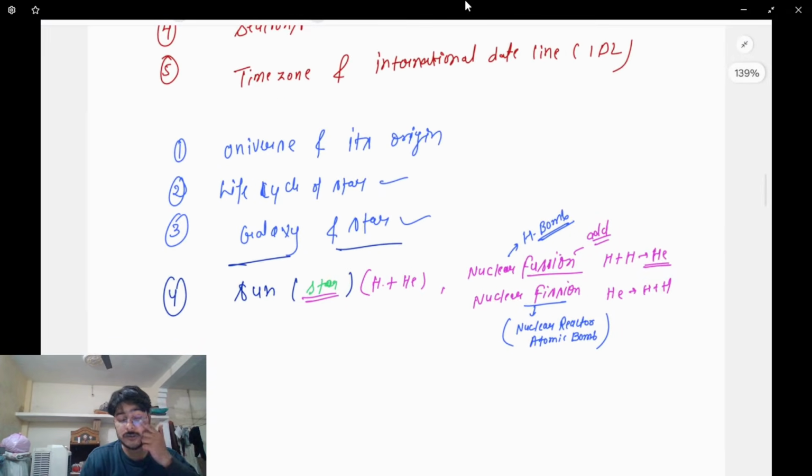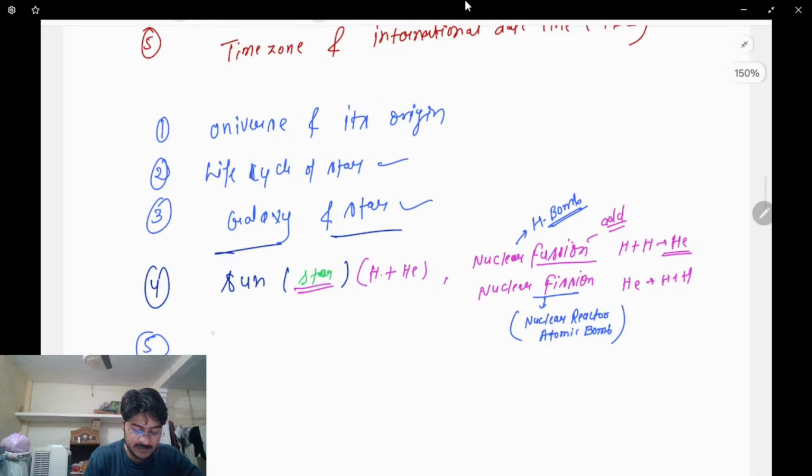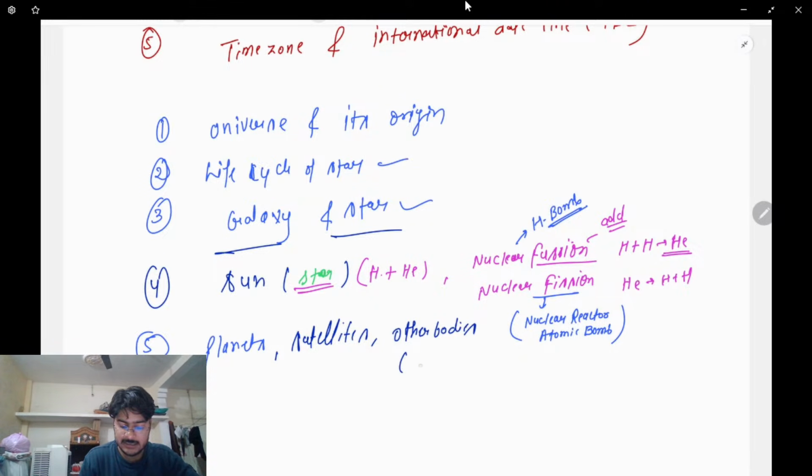Now coming to the next topic that we are going to study. The fifth topic is planets. We'll study planets, satellites and other bodies, the kind of bodies that are there in space, known as celestial bodies.